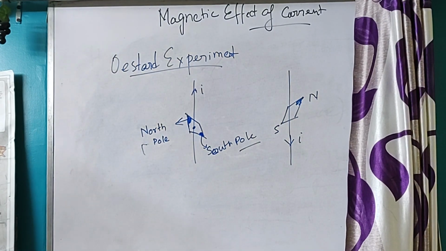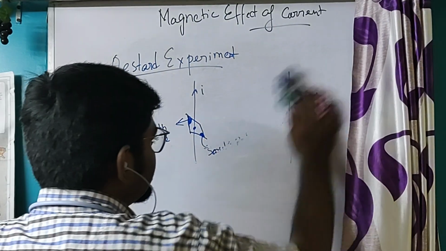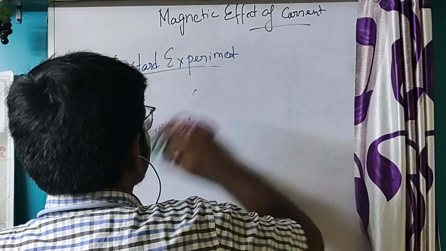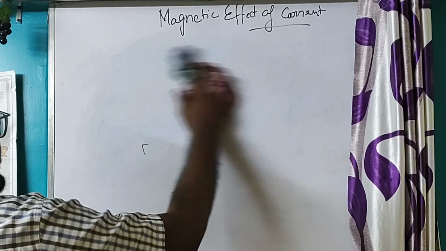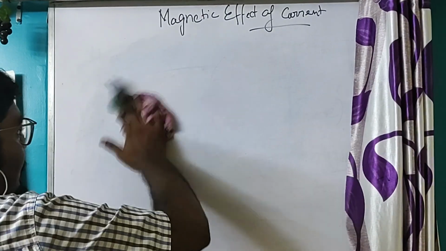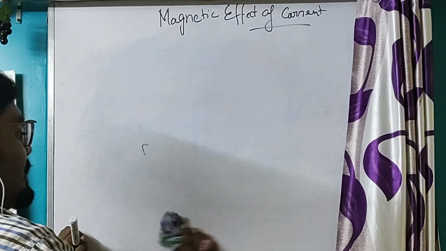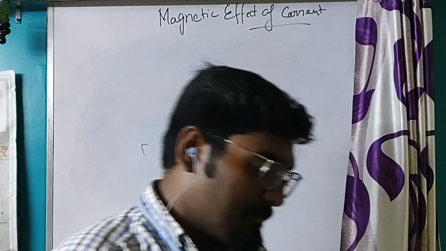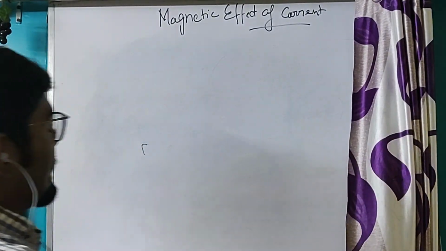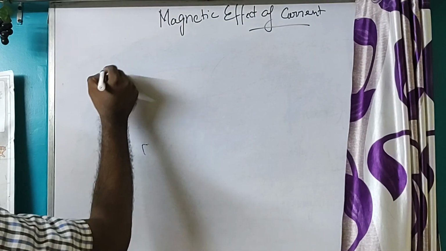Okay. So this was the Oersted experiment. And why is it happening? It is happening because the current carrying conductor will produce a magnetic field, and this magnetic field will deflect the magnet.